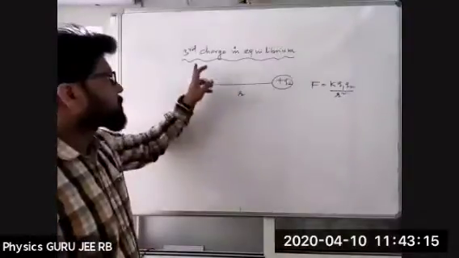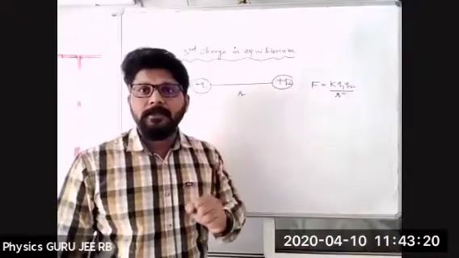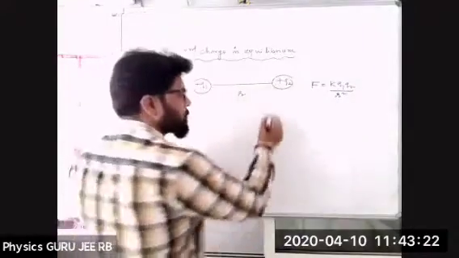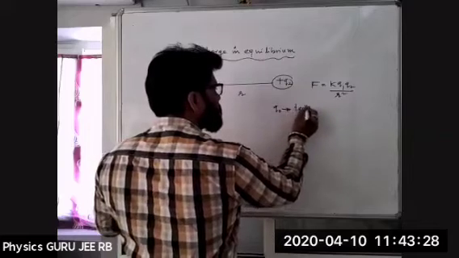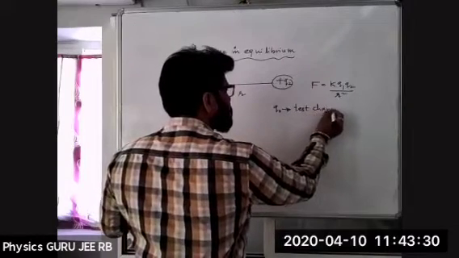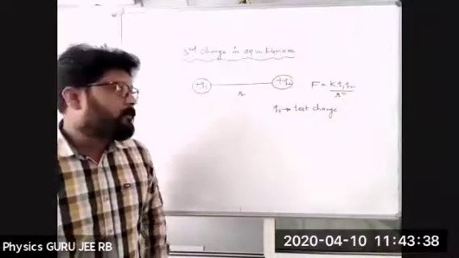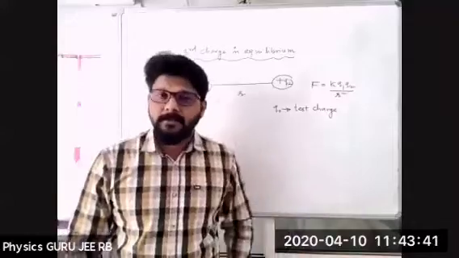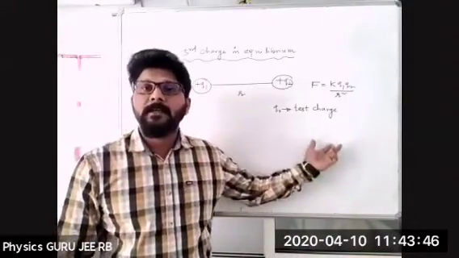Now the question is third charge in equilibrium. Only two charges are there. We want the third charge now. I'll take a test charge. So let us take Q naught as a test charge. Like the test mass in our 11th class, we discussed about a test mass also. What is the test charge? What do you understand by test charge?